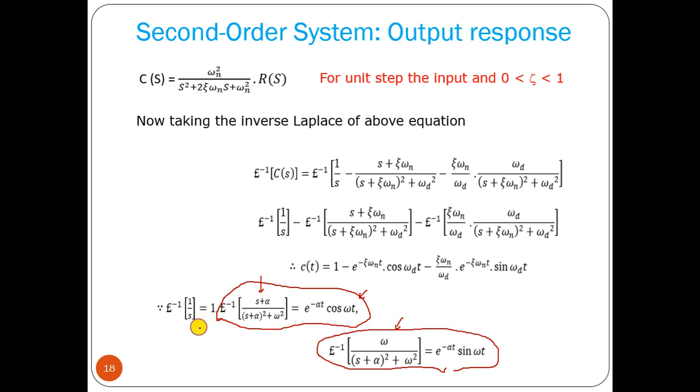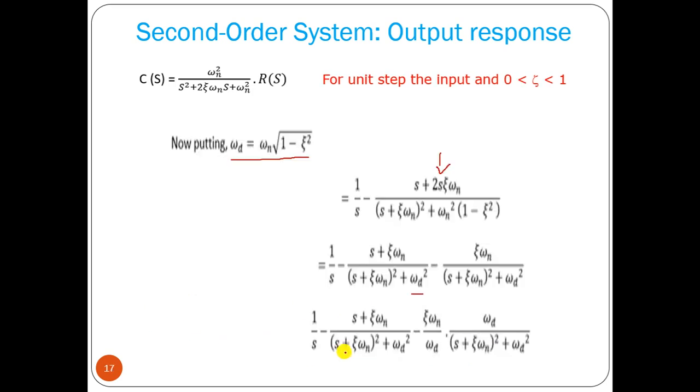1 by s equals 1 in inverse Laplace transform, that we know. Okay, that's why we are separating it this way. Then omega d should come here, that's why we are multiplying and dividing by omega d. So we can see this is your (s plus a) whole square plus omega d square, and this is your omega divided by (s plus a) square plus omega square. Okay, so for these two factors we can do the inverse Laplace transform very easily.